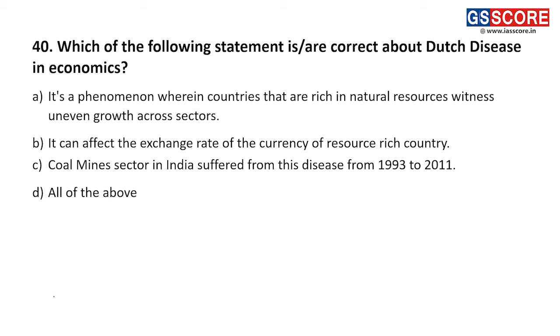Question number 40. Which of the following statements is or are correct about the Dutch disease in economics? So the Dutch disease is about the Netherlands. Netherlands, which is also known as Holland, and the people are also known as Dutch people. Their language is Dutch. So those people experienced something.